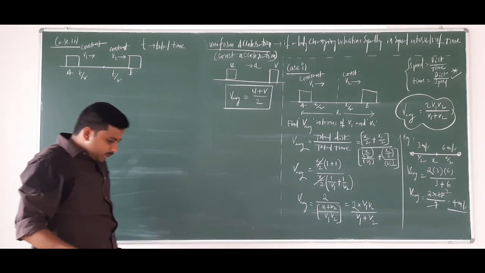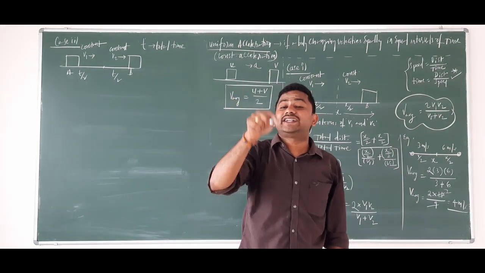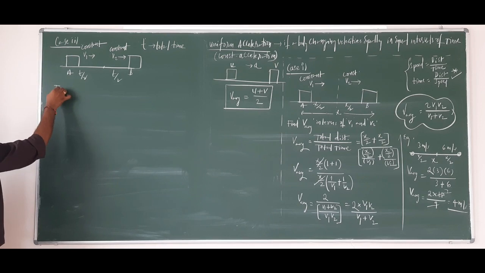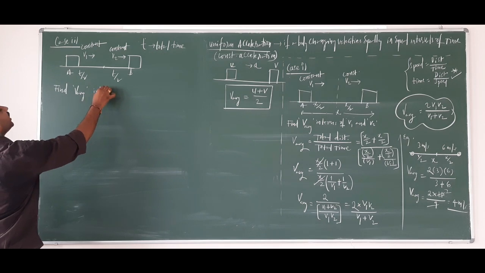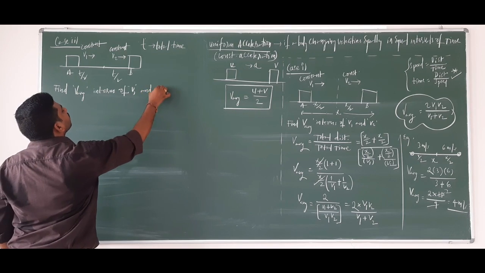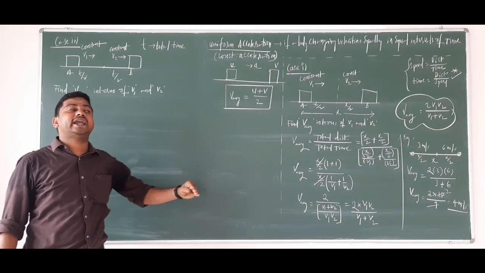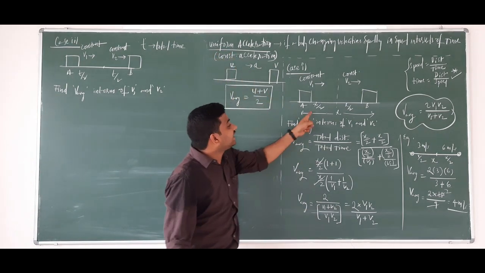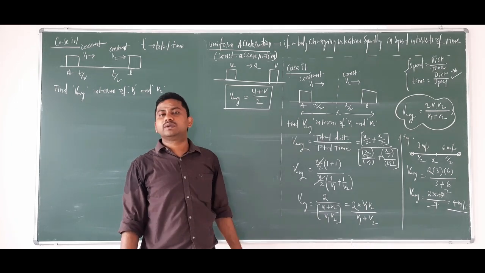Now, what is the average speed or average velocity in terms of V1 and V2? The concept is the same here. So the question is, how will we find average speed or average velocity in terms of V1 and V2? To find average speed or average velocity, you need total distance by total time. Here time is given, distance was not given. But here distance was given, time is not given. In that case, what is the basic formula we used?